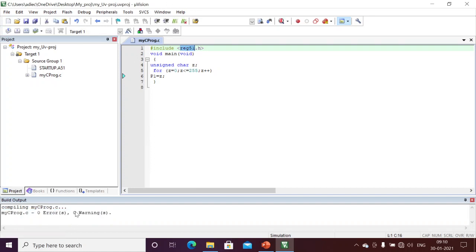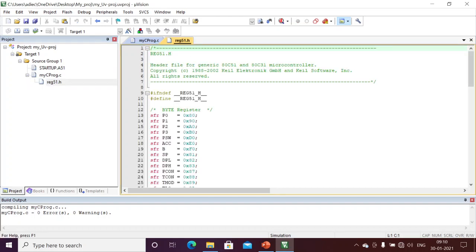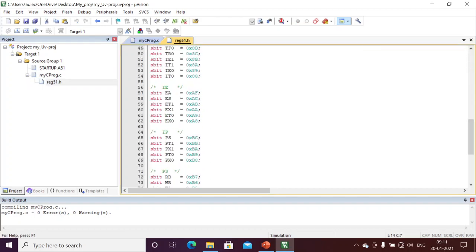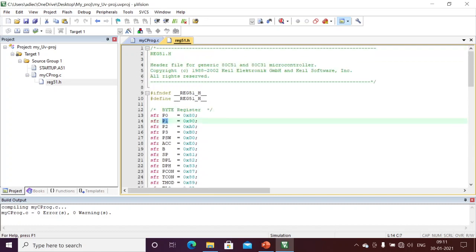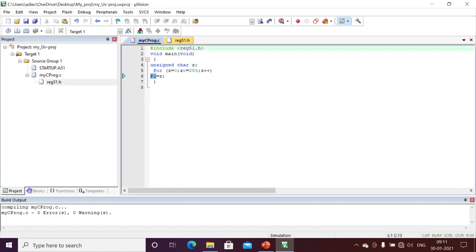Again I am compiling. This port 1 is already defined in reg51.h. If I open this one, see, port 1 is already defined here. All the registers are defined here, that is why I am including reg51.h. I just included it, so my compilation error is gone.